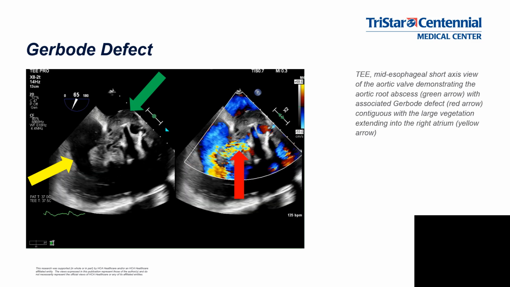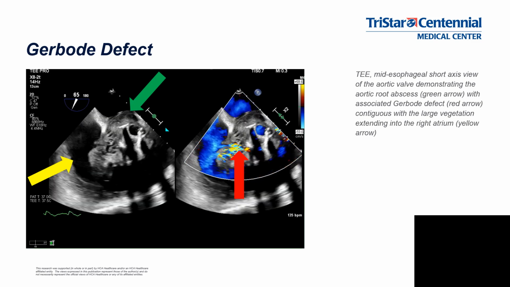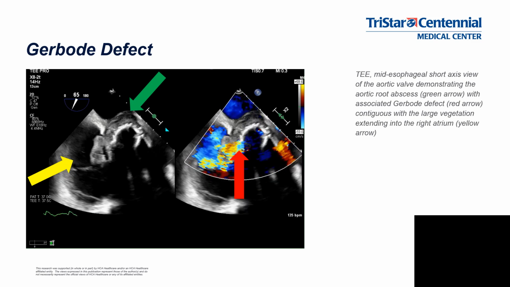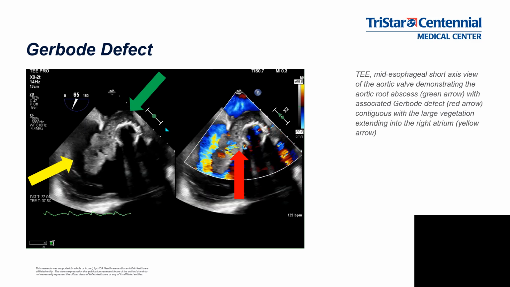This video shows the Gerbode defect in our patient, with the red arrow highlighting the flow going from the left ventricle on the right side of your screen to the right atrium on the left side of your screen, the green arrow pointing to the aortic root abscess, and the yellow arrow pointing to the vegetation.